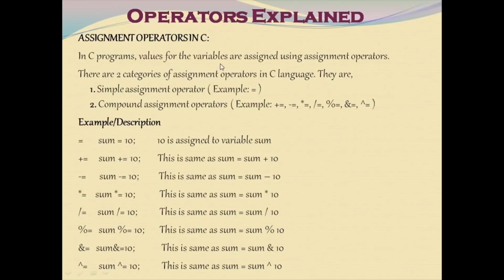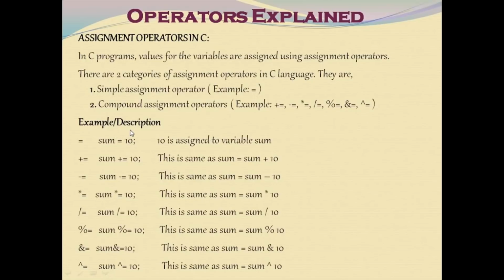So the next operator is the assignment operator. This assignment operator is used for assigning the value of a variable to another variable. There are two categories of assignment operator in the C language. They are the simple assignment operator, which is equal to, and the compound assignment operators: plus equal to, minus equal to, star equal to, slash equal to, modulo equal to, and equal to, or equal to. These are the compound assignment operators.